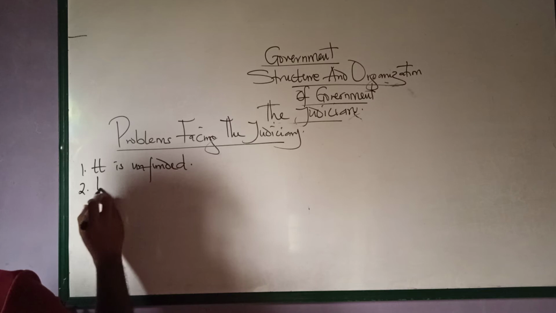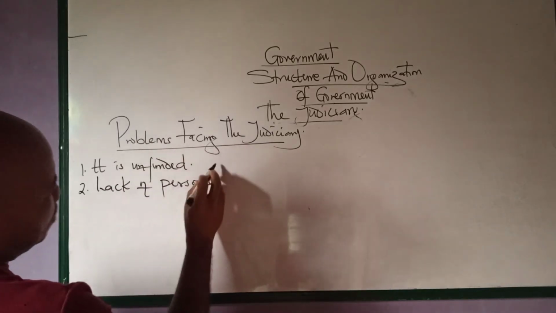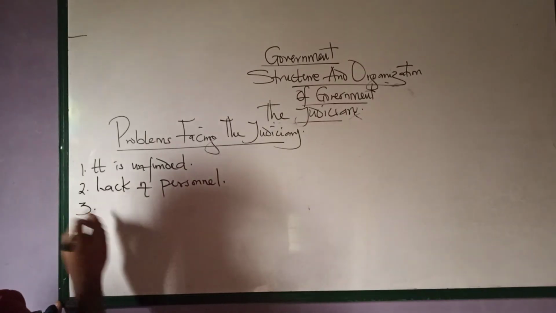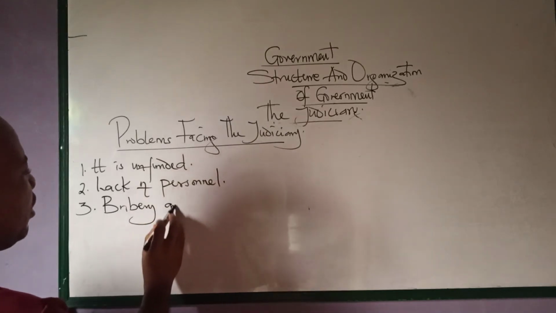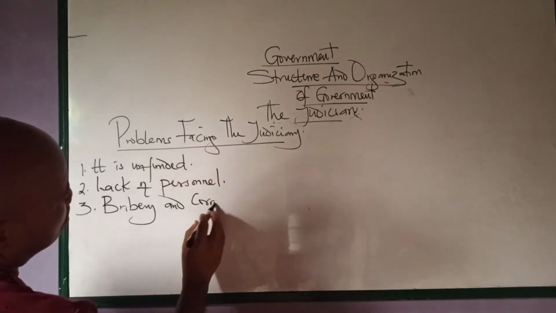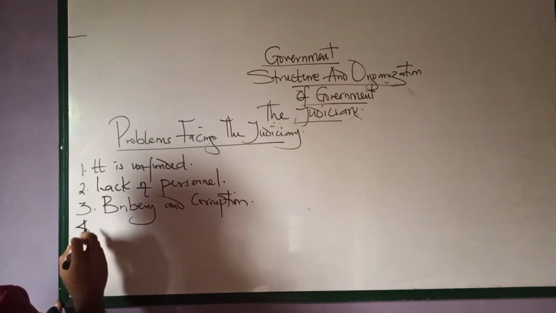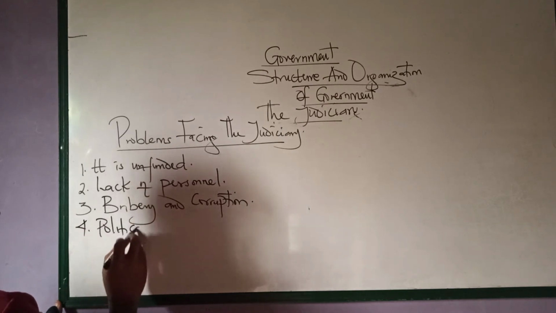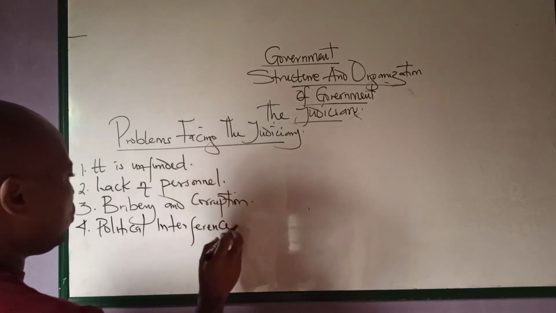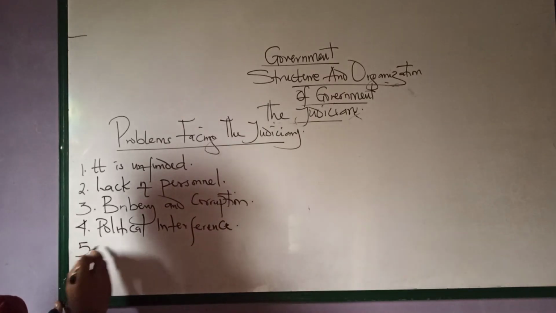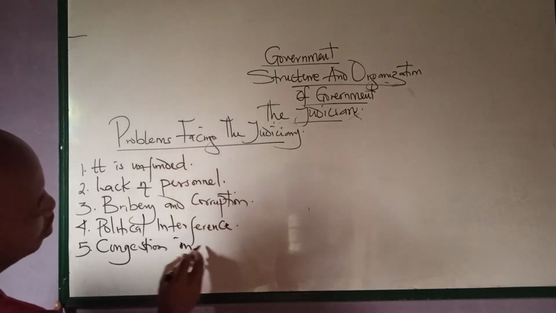Number two, lack of personnel. Number 3, bribery and corruption. Number 4, political interference. Number 5, congestion in courts.